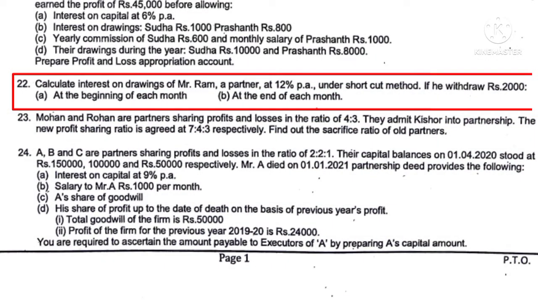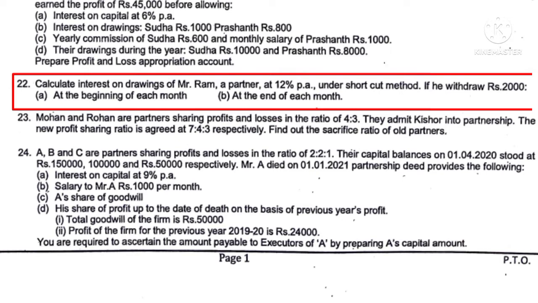Question number 22 is on interest on drawings, calculation of the interest on drawings under shortcut method. So here Ram is a partner and he has drawn rupees 2,000 every month, and the rate of interest is 12%, and 2 conditions are given. Condition number A is if he withdrew the amount at the beginning of each month, what would be the interest? And condition number B is if he withdraw rupees 2,000 at the end of each month, what would be the interest we have to calculate?